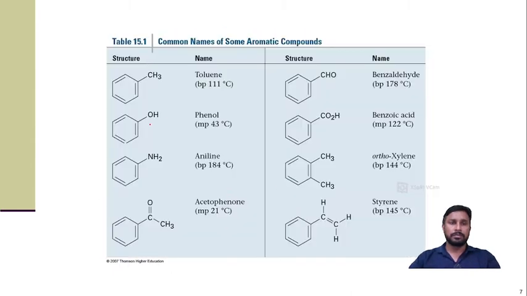Now there are certain common names also, like toluene: if the benzene ring has a methyl substitution, then it is toluene. Same way phenol, the benzene and hydroxyl group, is called phenol. Then aniline, then this one is acetophenone, then benzaldehyde, benzoic acid. Then if there is a 1,2-dimethylbenzene, it is called orthoxylene. Same way, this one is styrene. So these are some common names of the aromatic compounds.